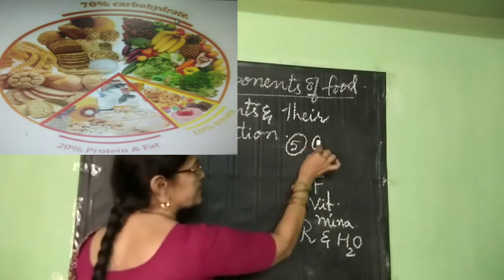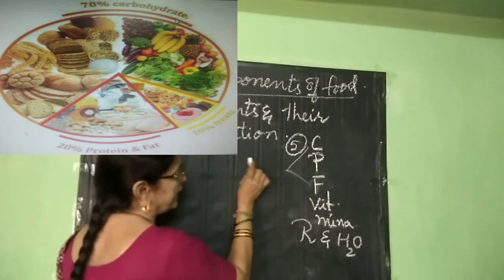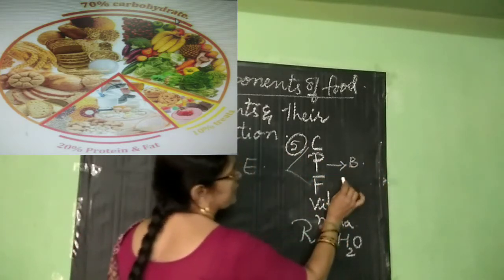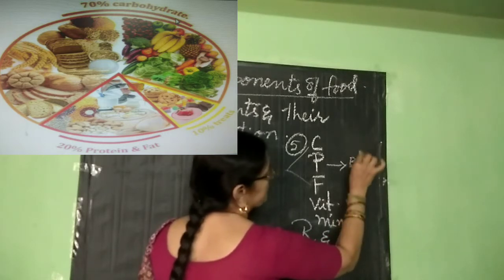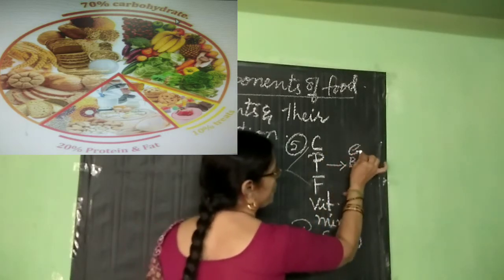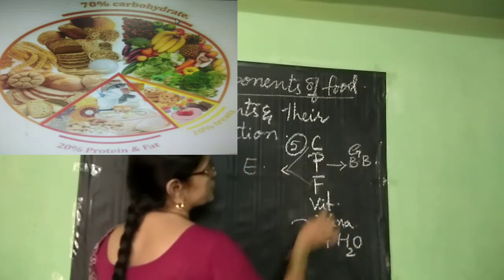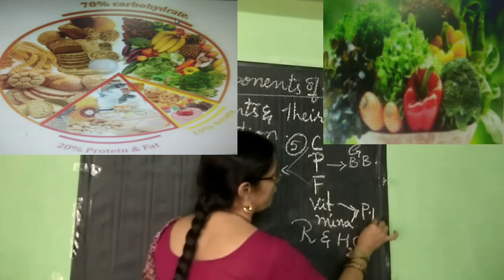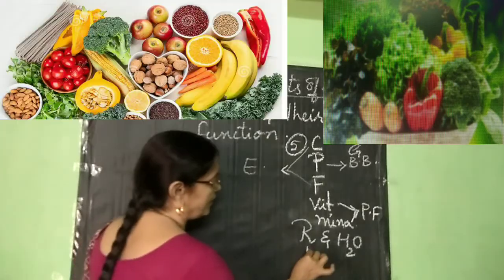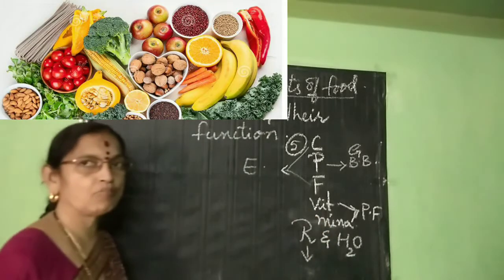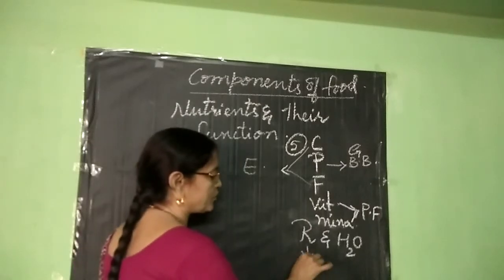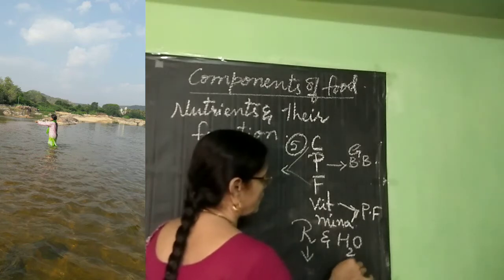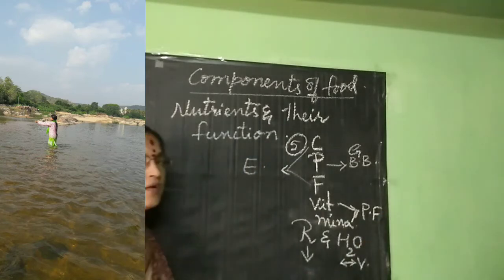Carbohydrates and fats give us energy. Proteins are body building blocks because they help in growth. Fats also give us energy. Vitamins and minerals are protective foods that protect from diseases. Roughage helps bowel movement and relieves us from constipation. For the digestion of food material, water is a very good vehicle in living organisms.